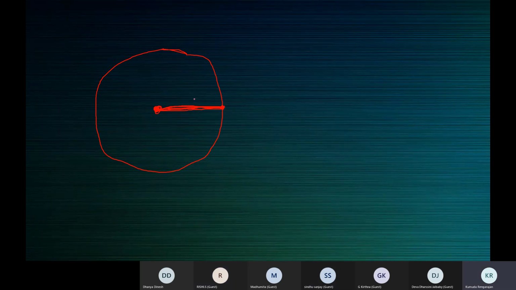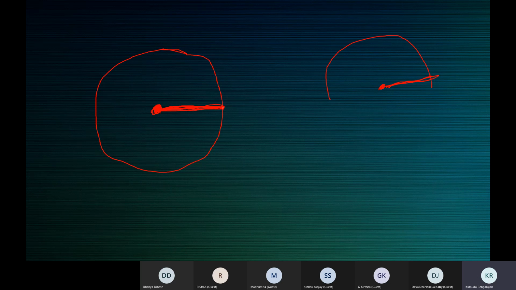Place your protractor so that the center of the protractor coincides with the center of the circle, and the baseline coincides with the radius. The baseline may not cover the radius exactly. Your protractor may be outside the circle or inside the circle. Don't worry about that. Just see to it that they coincide. The length of the radius need not be equal to the length of your baseline.